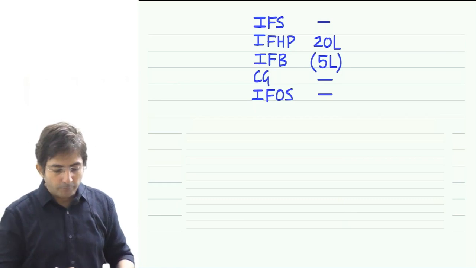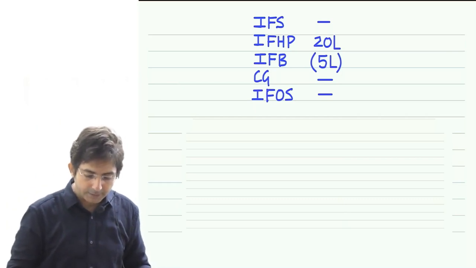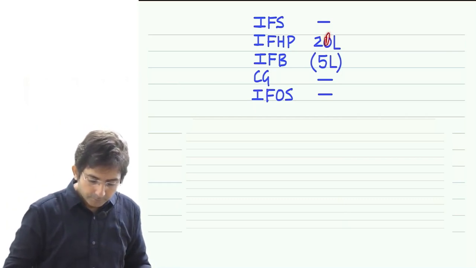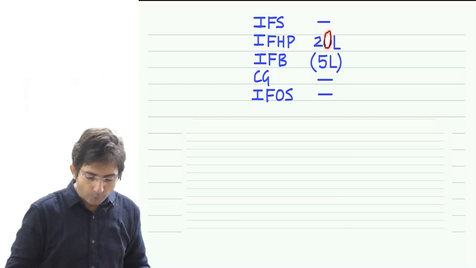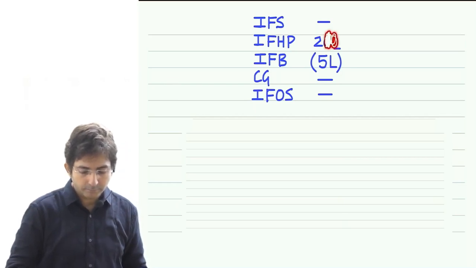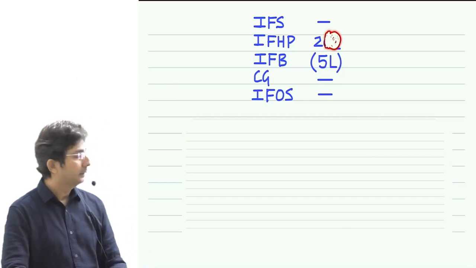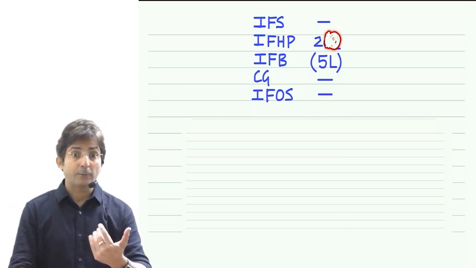Tell me, what if in my example, see I am making a change. This house property income was only 2 lakhs. Imagine the house property income was only 2 lakhs. Now what will happen? And the return is filed late.